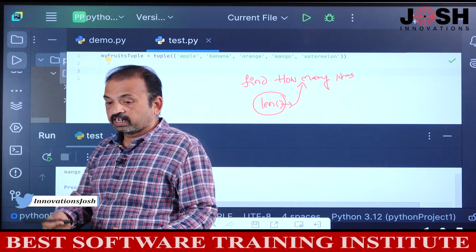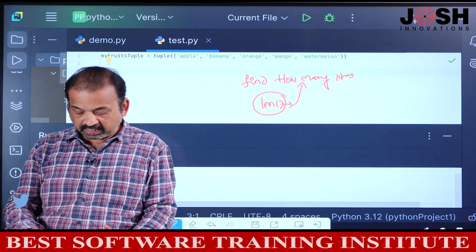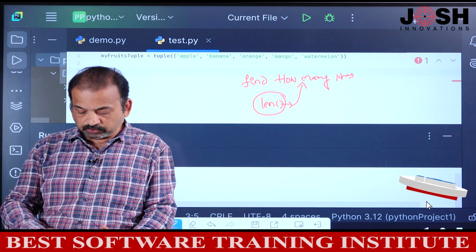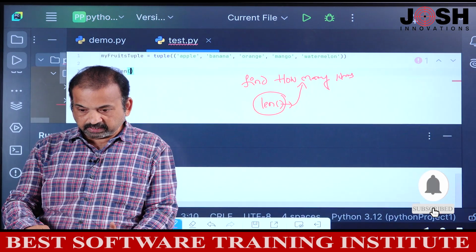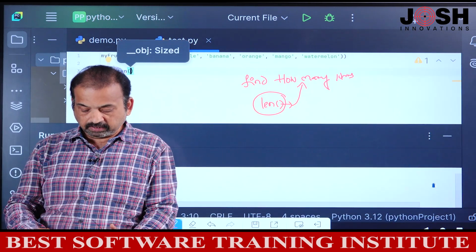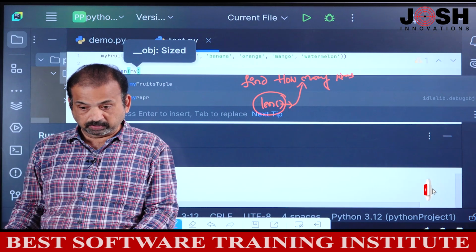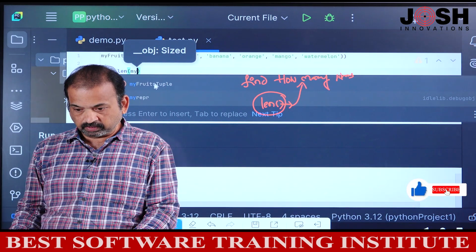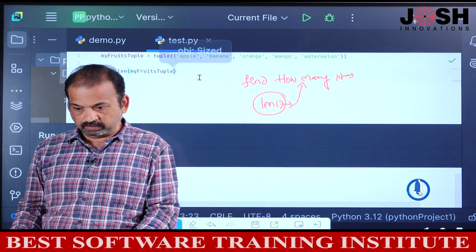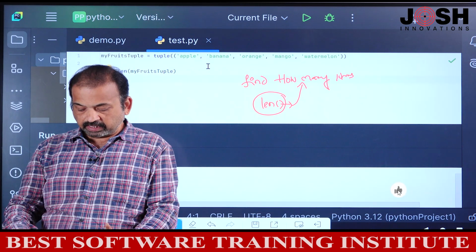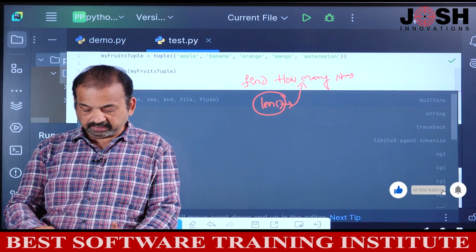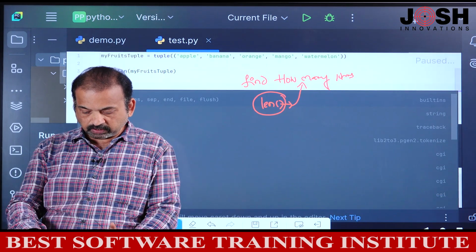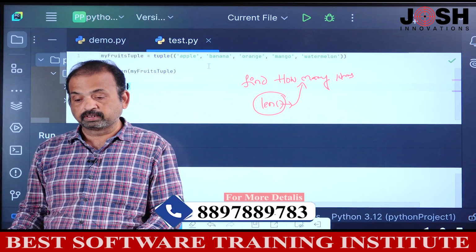So, what will we give here? I will declare one variable called ln. ln equals len function in brackets. I'll specify my fruits tuple, and I'll print this ln. So, this ln will tell you how many items are there in the tuple.